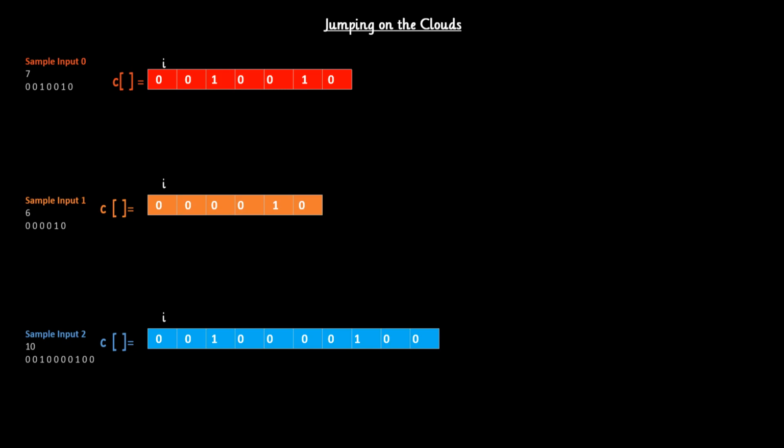First, take the first example, guys, sample input 0. If you have this array and you have to return the minimum number of jumps, and you can only jump either 1 step ahead or 2 steps ahead, given that the position where you will be landing should be 0, because you have to avoid all the positions which contain 1. So let's start, guys. Because we know the number of jumps should be minimum, we always try to solve this problem with a greedy approach. The bigger number of steps we take in one jump, the lesser the number of jumps will be.